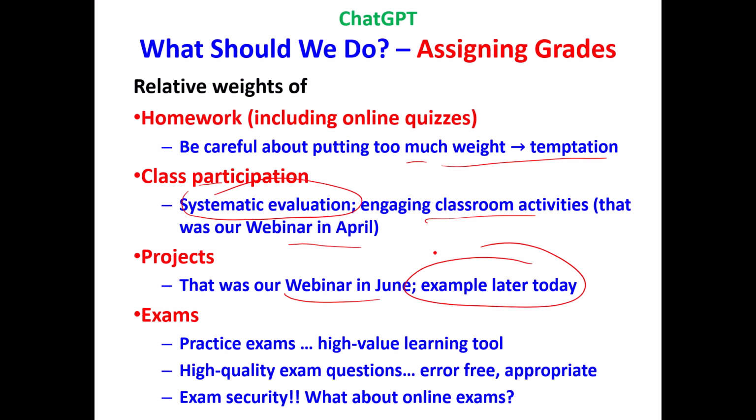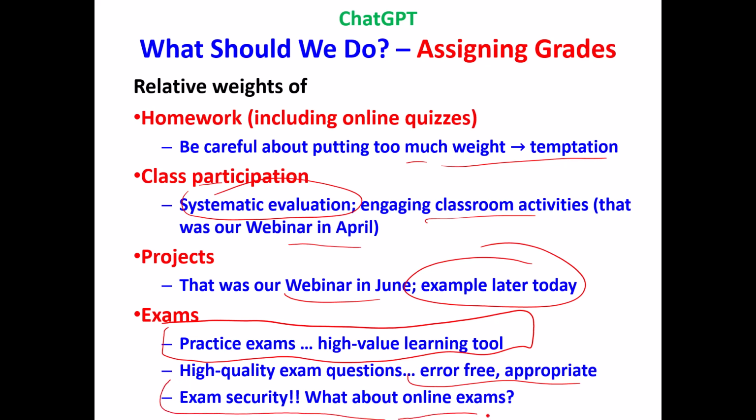By the way, something that you might not know, but that I discovered, is that practice exams are maybe among the highest value added teaching tools you can use, because students are focused on getting ready for that exam. So you can use a practice exam to help them review all the key points in a course, and they'll do it. They don't even get graded on it. It's just a practice exam. So high quality practice exams are a useful thing to have. Make sure your exams are error-free, appropriate, and that they reflect things that you covered in class.